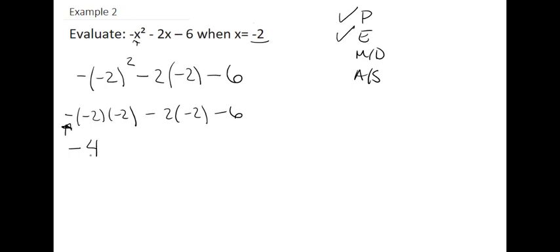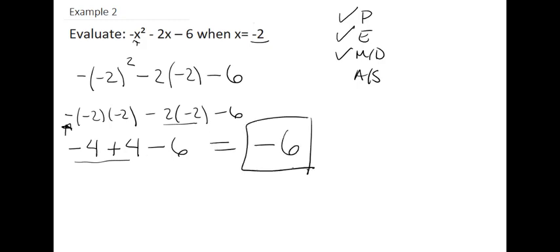Then, as we dealt with exponents, we're now going to do multiplication and division. So as we go left to right, we can see that this is a multiplication. So negative 2 times negative 2 is positive 4. And then we have minus 6. So we've dealt with that step, and now we have add and subtract. So as we move left to right, we have negative 4 plus 4. And that will just cancel each other out, so that equals 0. And then we have minus 6. So we are just left with minus 6 as our final answer.